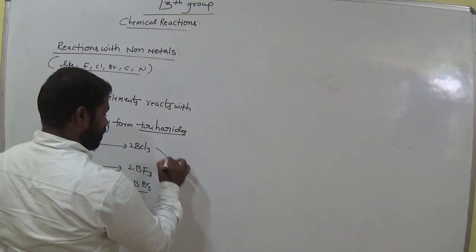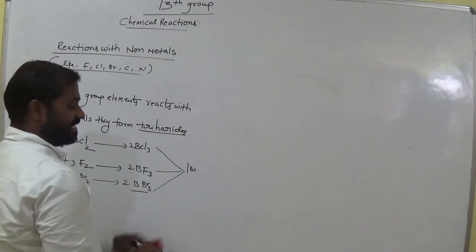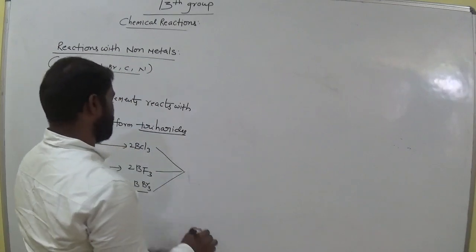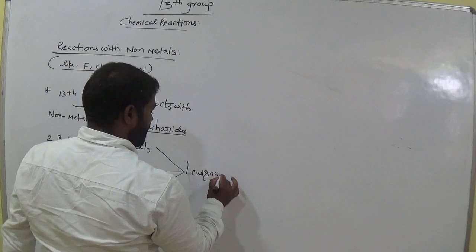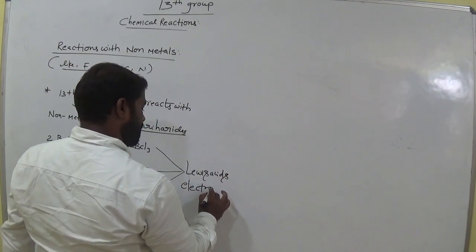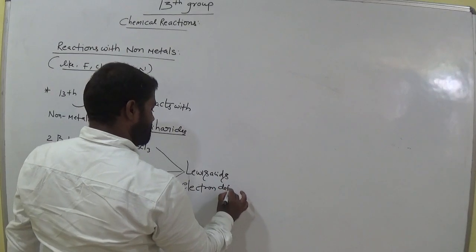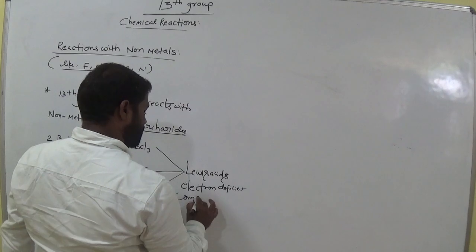So these are all Lewis acids. Lewis acid, already we discussed this. And these are electron deficient compounds.